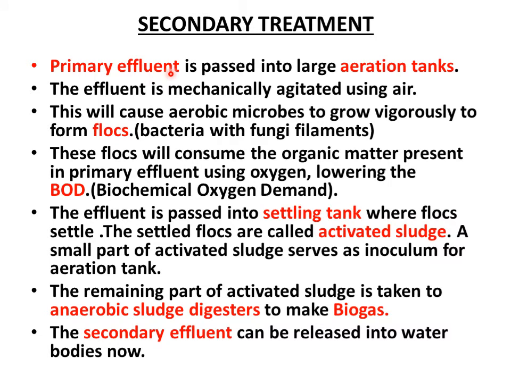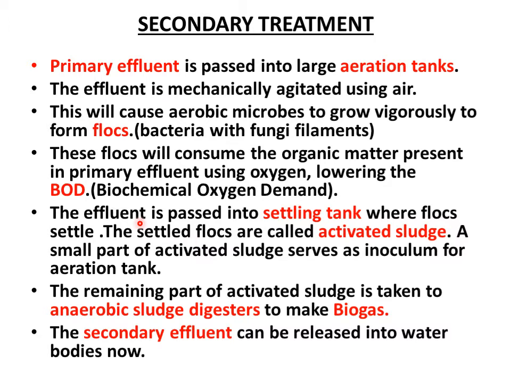In secondary treatment, the primary effluent obtained from the first tank is passed into a large aeration tank. In this tank, air is used and aerobic microbes are present. Aerobic microbes are bacteria along with some fungal filaments. They are together called flocs. These flocs consume the organic matter with the help of oxygen, and thus lower the BOD. BOD means biochemical oxygen demand. The higher the BOD, the more polluted the water is. The lower the BOD, the less polluted the water is. The effluent is then passed on to a settling tank where these flocs will settle.